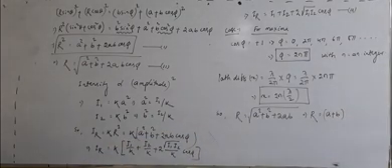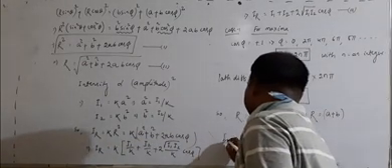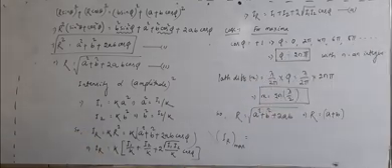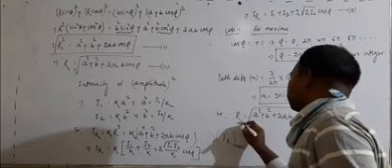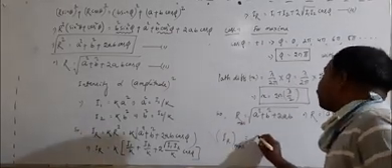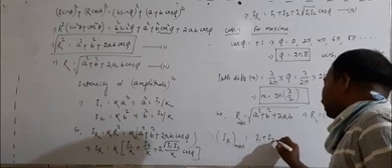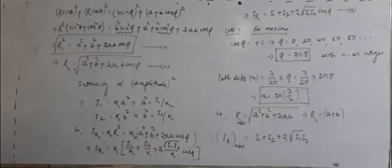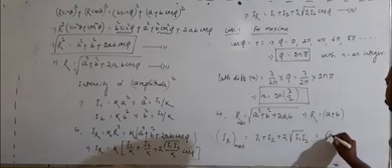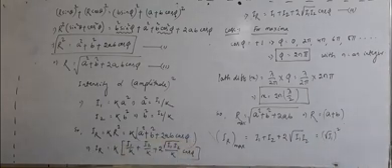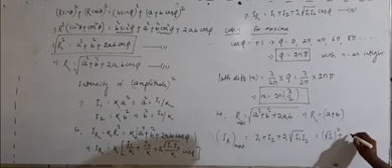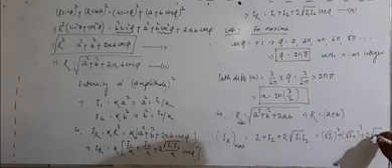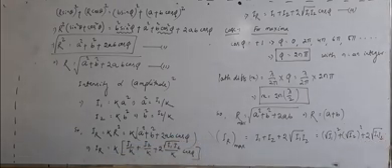This is the condition. If you calculate the resultant intensity at the position of maximum, it will be I1 plus I2 plus 2 square root of I1 I2. This we can write as square root of I1 whole square plus square root of I2 whole square plus 2 square root of I1 into I2.